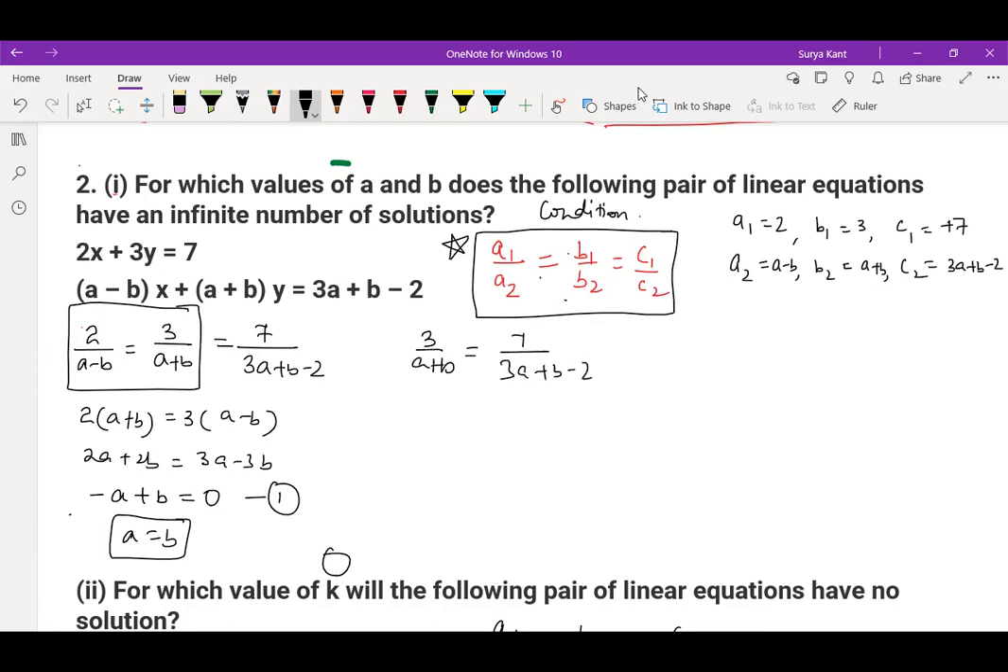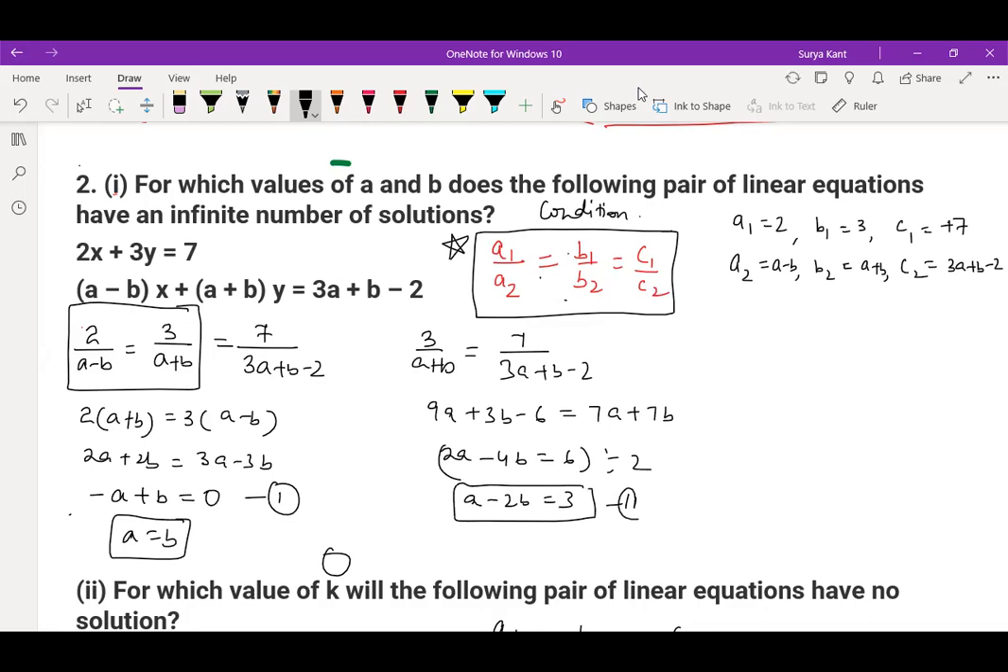Cross multiply you do now. So you get it as 9a plus 3b minus 6 is equals to 7a plus 7b. 7 you bring this, 2a minus 4b is equals to 6. Whole thing you divide by 2. What do you get? a minus 2b is equal to 3. So this is your second equation, right, children?